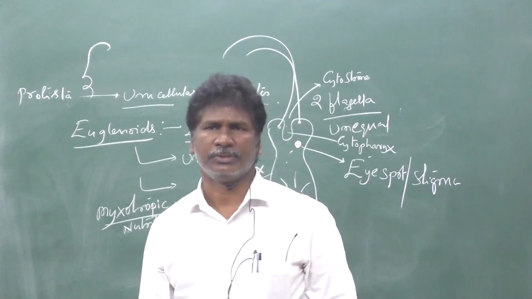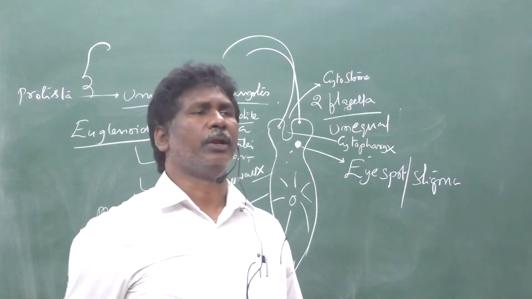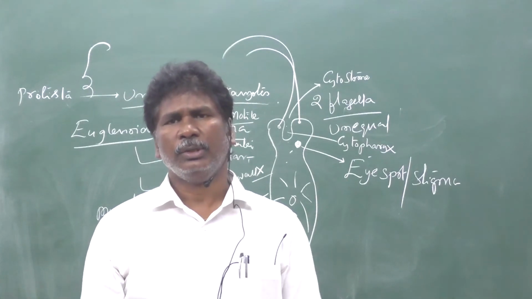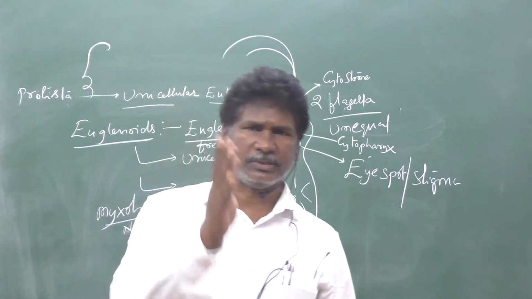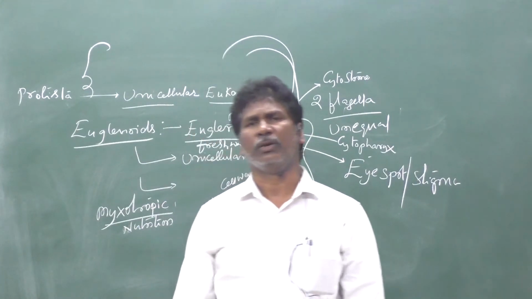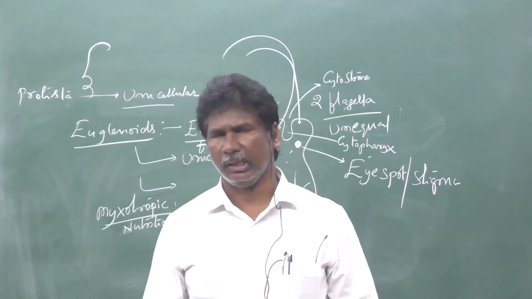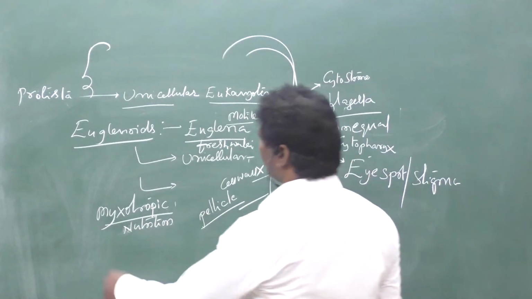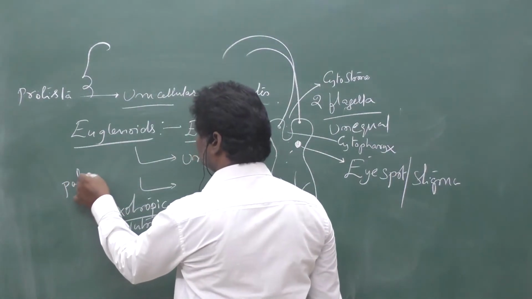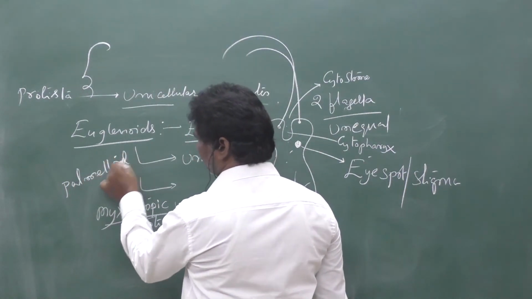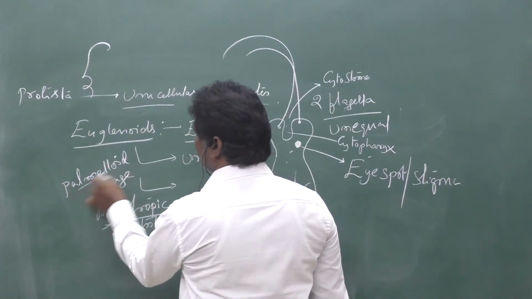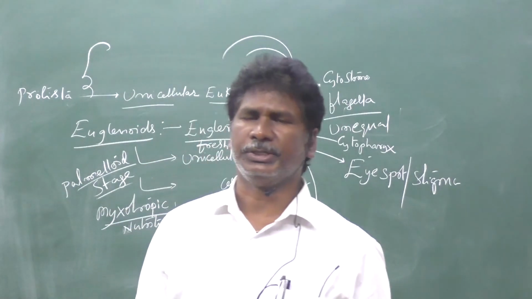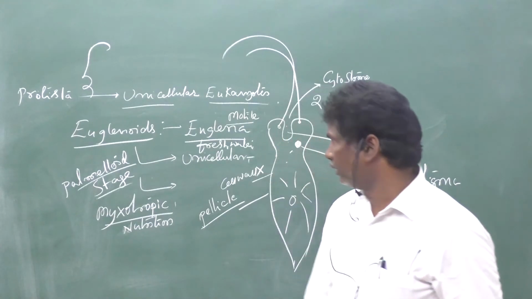Now, looking at reproduction, they simply undergo longitudinal binary fission. One Euglena will divide into two daughter Euglena. That process is called binary fission. But during unfavorable conditions, they can form another stage, an asexual stage, which is called the pomelloid stage. This pomelloid stage appears during unfavorable conditions of the Euglena or euglenoids.